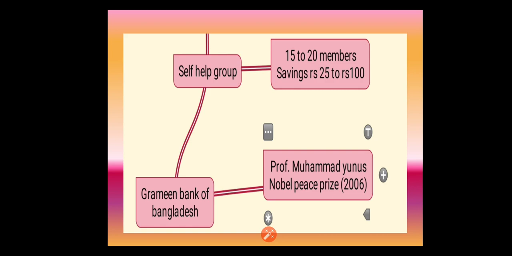Mostly he focused on women, but men can also get loans in the Grameen Bank.